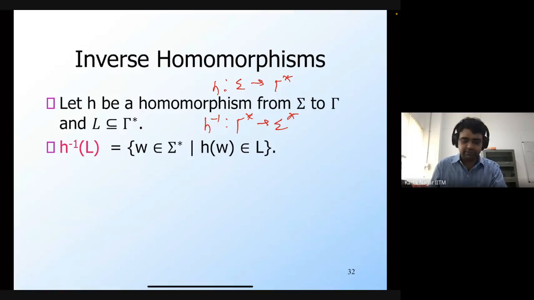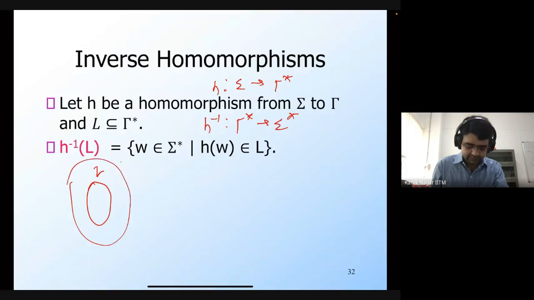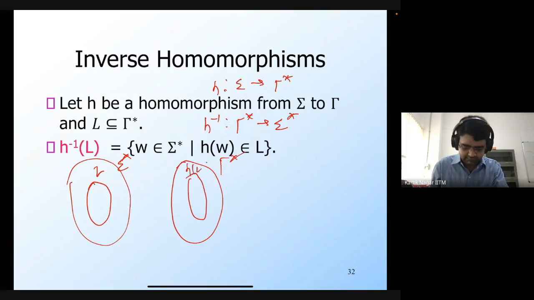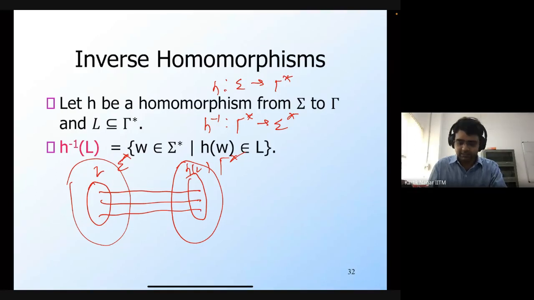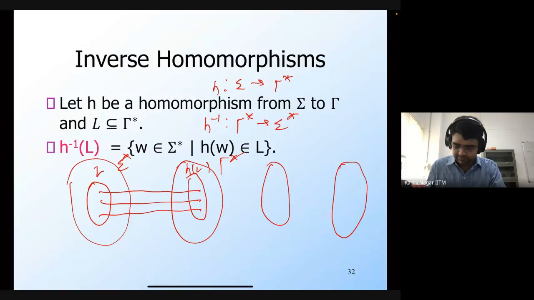Let's pictorially try to visualize this H inverse of L. First, let's visualize the homomorphism. You had this language L in sigma star, and this is gamma star, and this would be H of L. You take every string in L and apply H on that string, and you get H of L. What is the inverse homomorphism? Let me draw sigma star and gamma star.